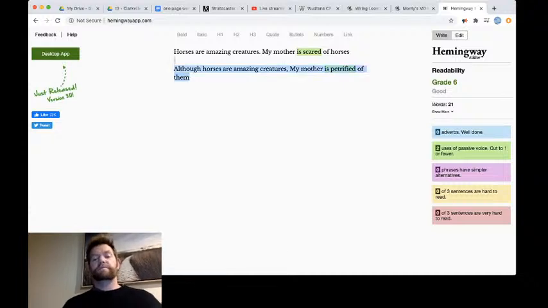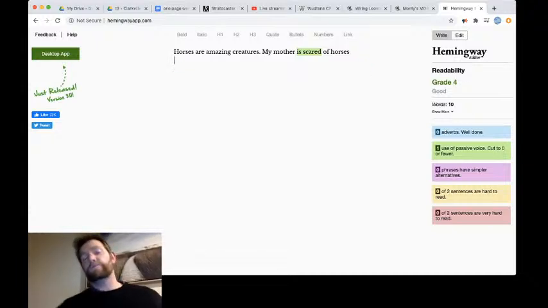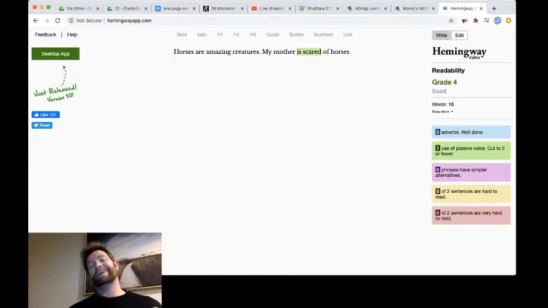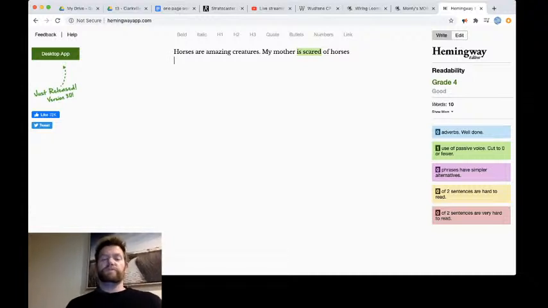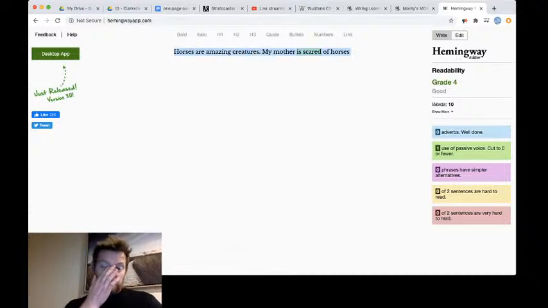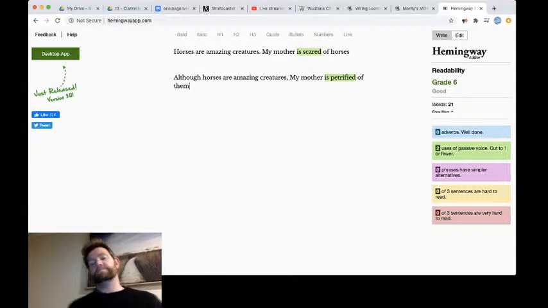But if you look, that says that that's grade 6. If I cut that, that's grade 4. So you've covered the same topic, but it's not as advanced writing. What they're saying is that this one here is the sort of writing that a year 5 can read, a year 4 can read. And what they're saying is when you phrase it like this it's more like year 6, year 7 reading, which is what you want to be aiming for.